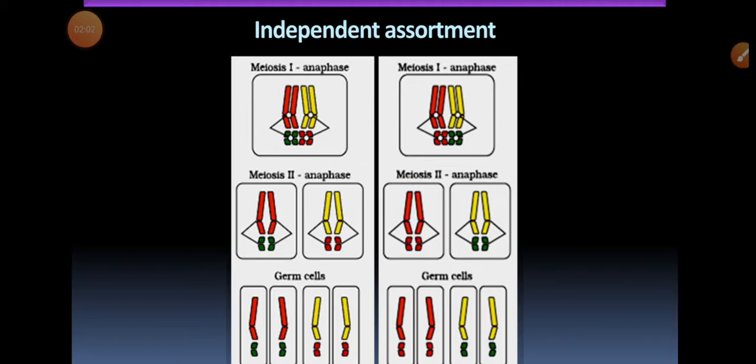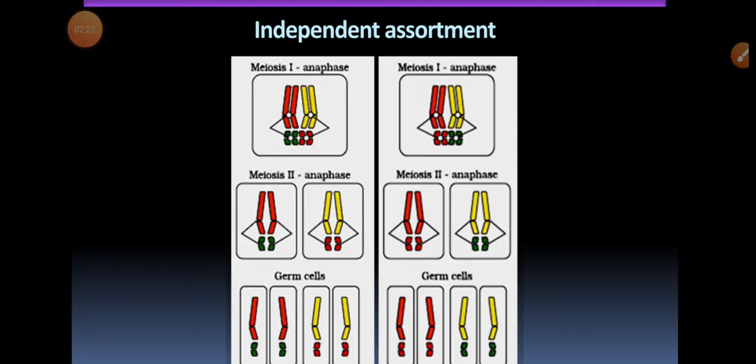Based on this diagram we can say that during meiosis, homologous chromosome pairs migrate as discrete structures that are independent of other chromosome pairs. The sorting of chromosomes from each homologous pair into pre-gametes appears to be random.